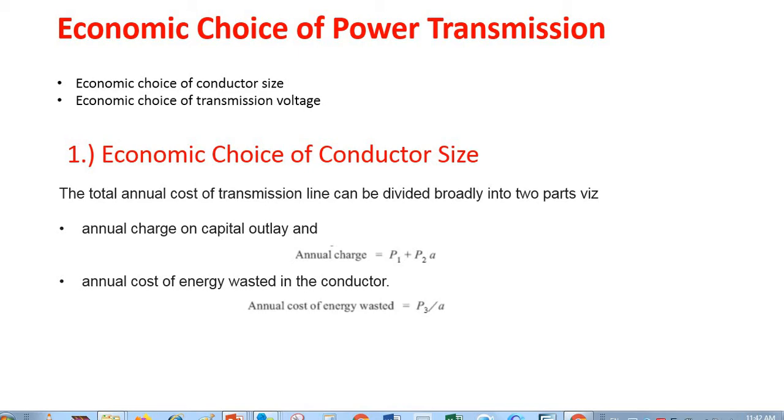Now we have to search a balance among these parameters so that we may be able to have an economic choice of the power transmission system, so that a balanced cost may be obtained. This should not be either on too higher side or on lower side. So we will discuss these two parameters, namely conductor size and transmission voltage, separately.